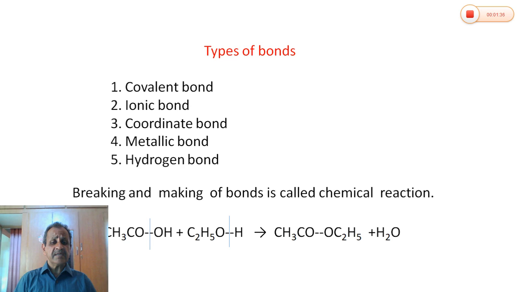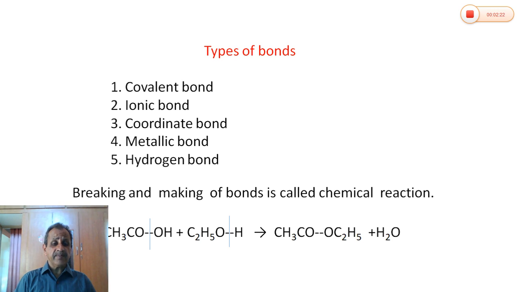A covalent bond is formed generally in molecules where the atoms donate electrons equally and they are shared between two atoms. Then the bond is known as a covalent bond, and the molecule is called a covalent molecule. Most organic compounds are covalent molecules. An ionic bond is formed by the complete transfer of one or more electrons from one atom to another atom. The bond formed between these two species is called an ionic bond. Generally, inorganic compounds are ionic compounds.